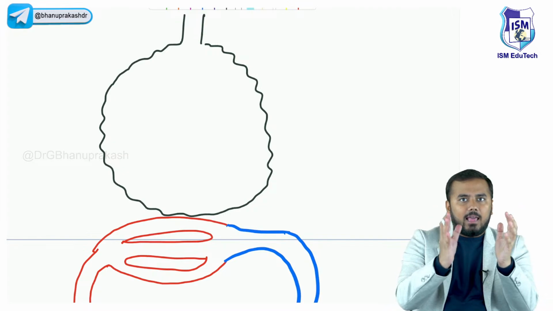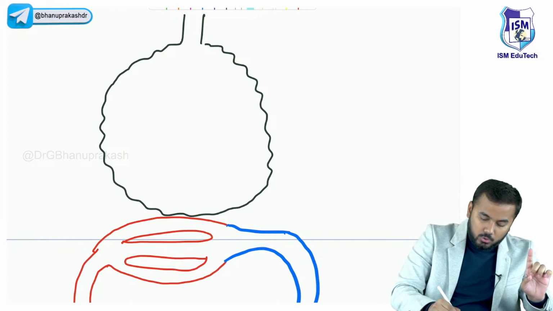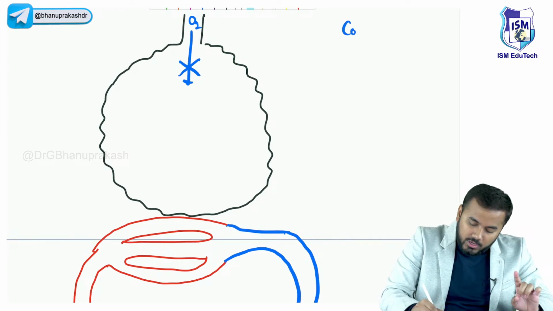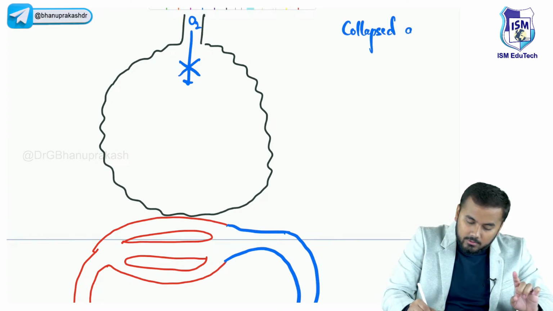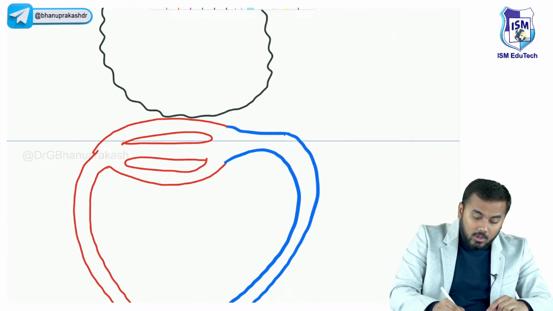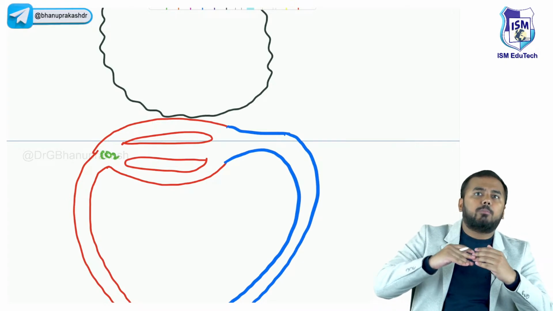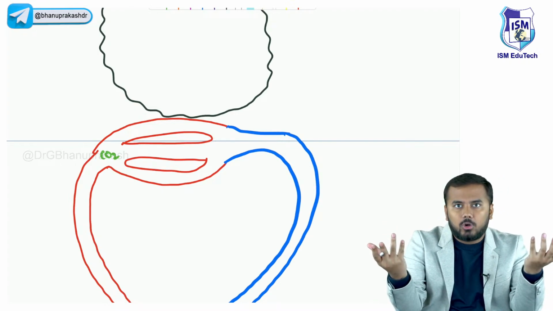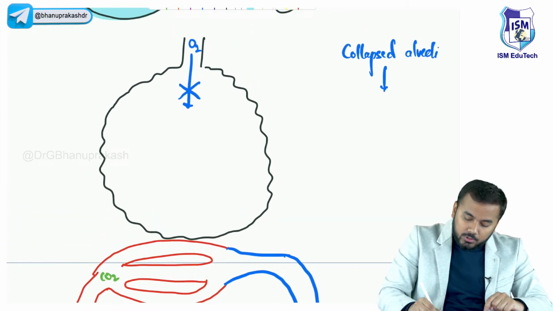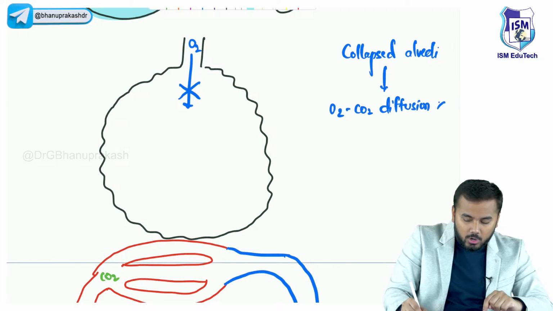First important thing, if the alveoli is collapsed, do you think oxygen can enter into the alveoli? First point, no. So oxygen cannot enter into the alveoli. So we have a collapsed alveoli. In this collapsed alveoli, oxygen is not entering, and not only that, all of you should know that we have carbon dioxide here within the pulmonary capillaries. Can carbon dioxide enter into the alveoli? No. It has collapsed, so where will it enter from? No. So oxygen and carbon dioxide diffusion is not at all taking place.